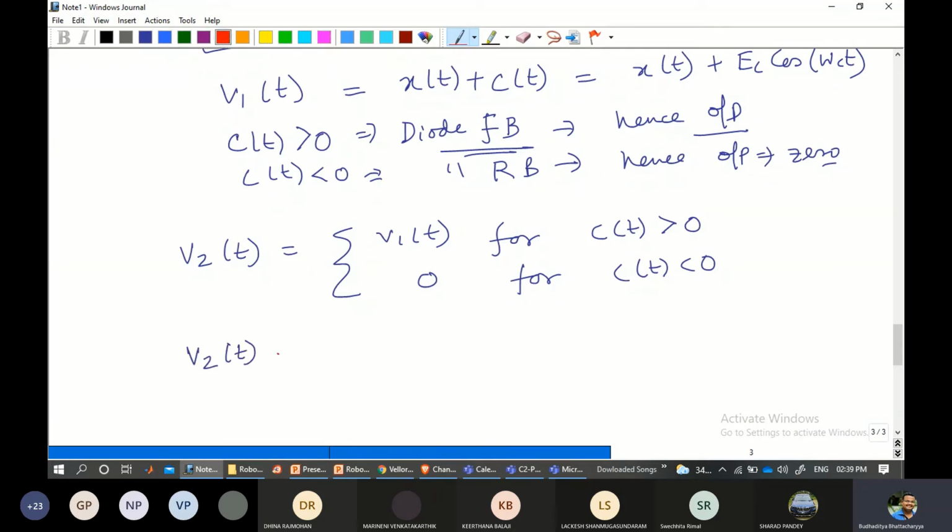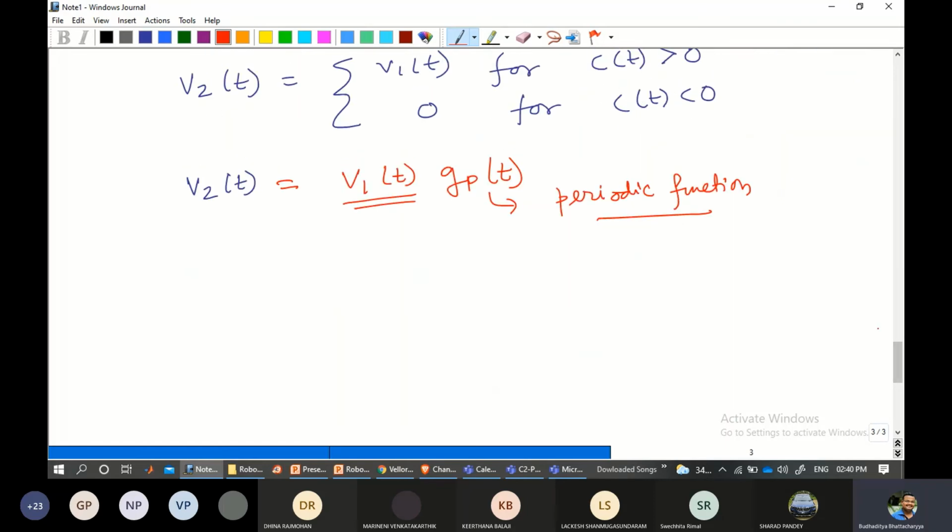Again, it can be a little tricky for most of you since you might not know the fundamentals, but just imagine this way: I am writing this V2 with respect to V1 using a new function, which is a periodic function. It is periodic because we have to generate the harmonics, the carrier, the expression that we all know, 1 plus m x(t) cos omega ct.